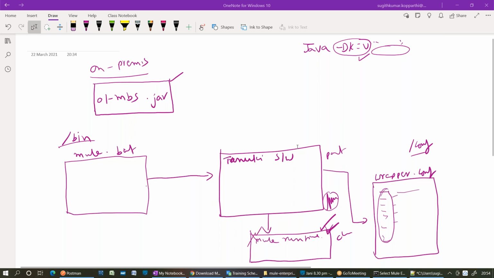So in a production environment also, we'll have the same type of setup, like the Mule server running. It depends on whether you are going with a standalone deployment, hybrid deployment, or a CloudHub deployment. If it is a standalone deployment in the local environment, if you are hosting the same stuff, it's the same concept.